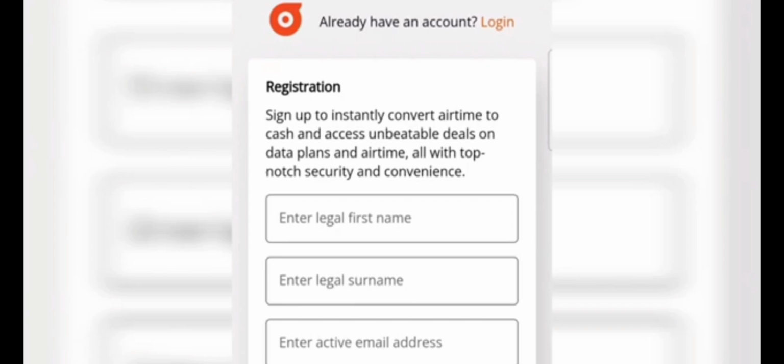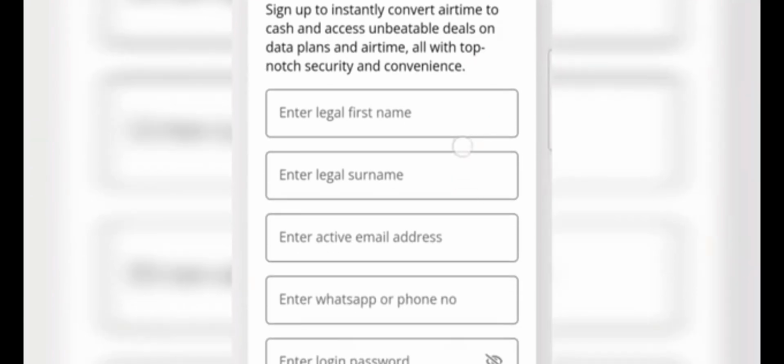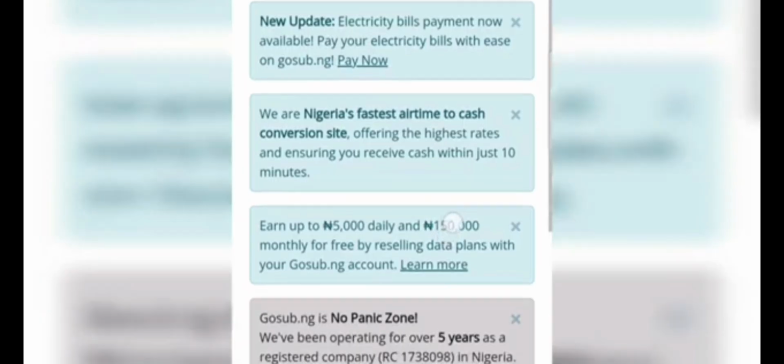First, you will have to register. Sign up to instantly convert airtime to cash and access unbeatable deals on data plans and airtime, all with top-notch security and convenience. First, you enter your legal first name, enter your legal surname, enter your active email address, enter your WhatsApp number, and your login password. There you go.